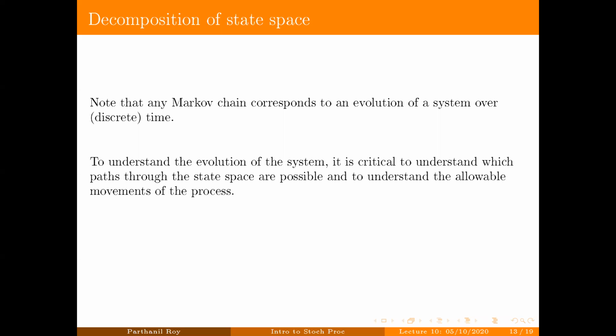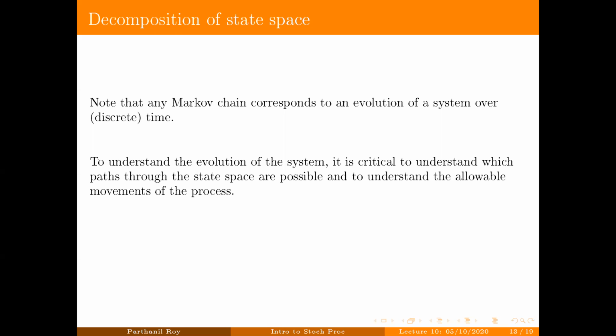Now, in order to understand this evolution, it's very critical to understand what paths through the state space are allowed. So what are the paths that are allowed? If you start at a particular point, what are the points you can visit, and so on.